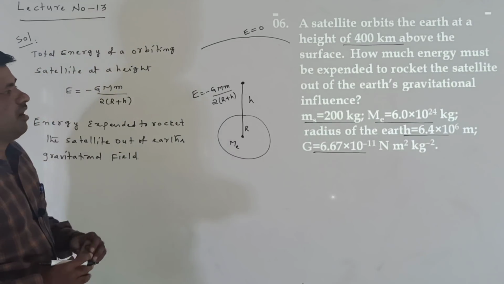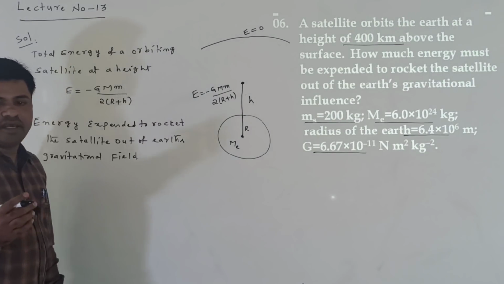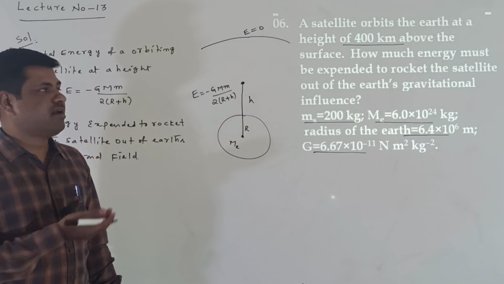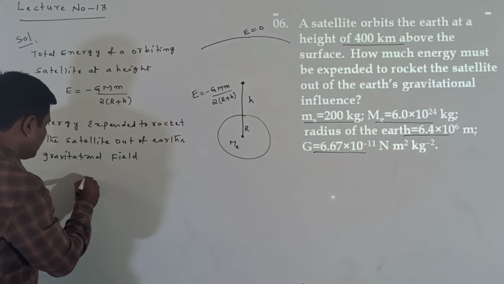Means how much energy we have to give here? We know that the energy is equal to the negative of the total energy.